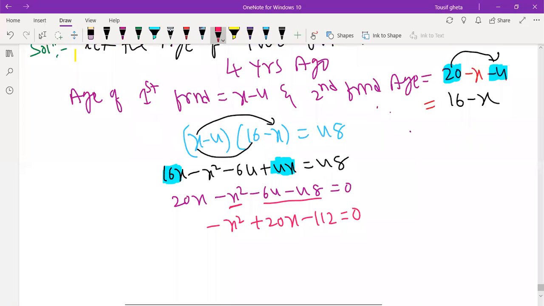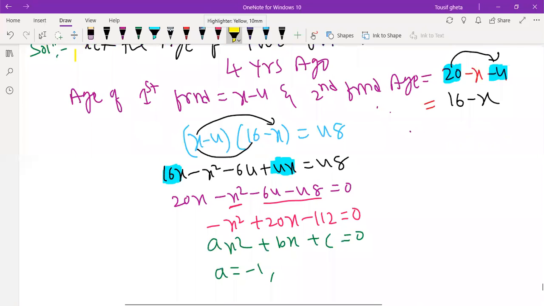So I will write now here ax square plus bx plus c is equal to 0. A is equal to minus 1. Remember, here A is equal to minus 1, B is equal to 20, C is equal to minus 112. So write down B is equal to 20, C is equal to minus 112.